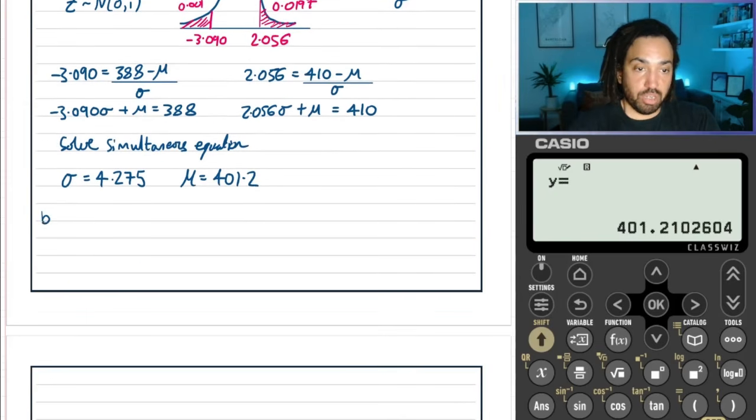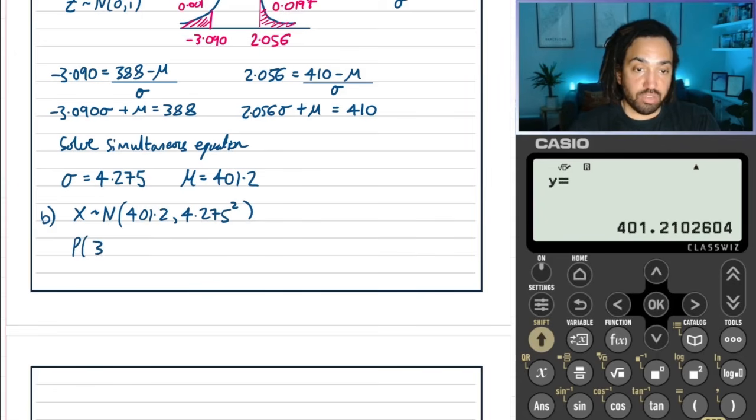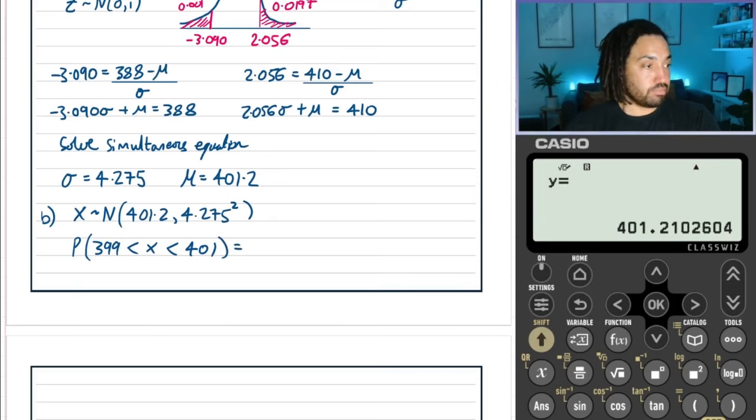Okay, so we'll go part B, and we need to use the normal distribution, which we now know has a mean like so, and a standard deviation like this, so the variance is squared. And we need to work out the probability that we are in between, should I say, 399 and 401. Okay, great.